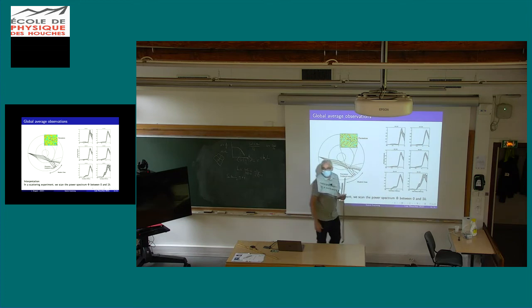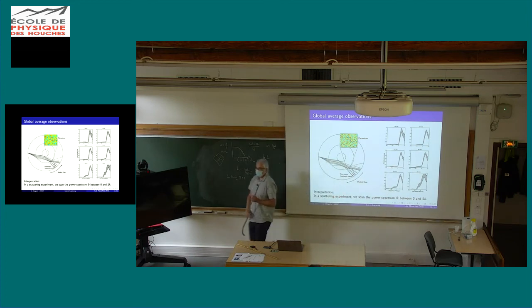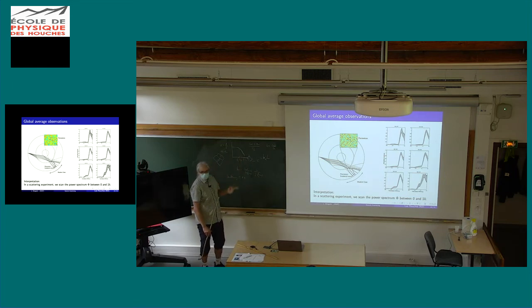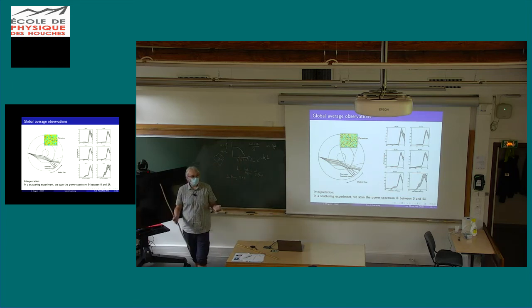This is what single scattering theory tells you. And this decay gives you access to your power spectrum, so we can measure the power spectrum.